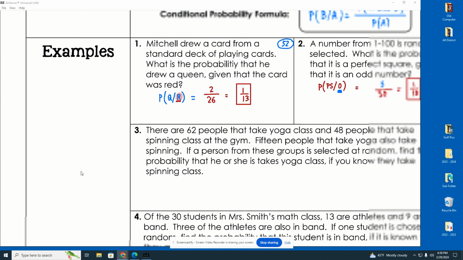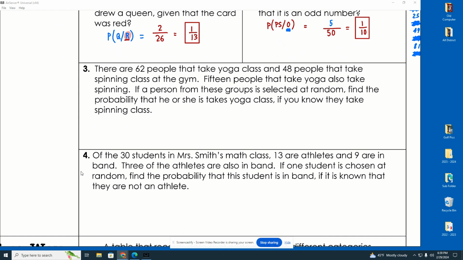Okay. Number 3, there are 62 people that take a yoga class and 48 that take a spinning class at the gym. 15 people that take yoga also take spinning. If a person from these groups is selected at random, find the probability that he or she is taking yoga class. If you know they take a spinning class.